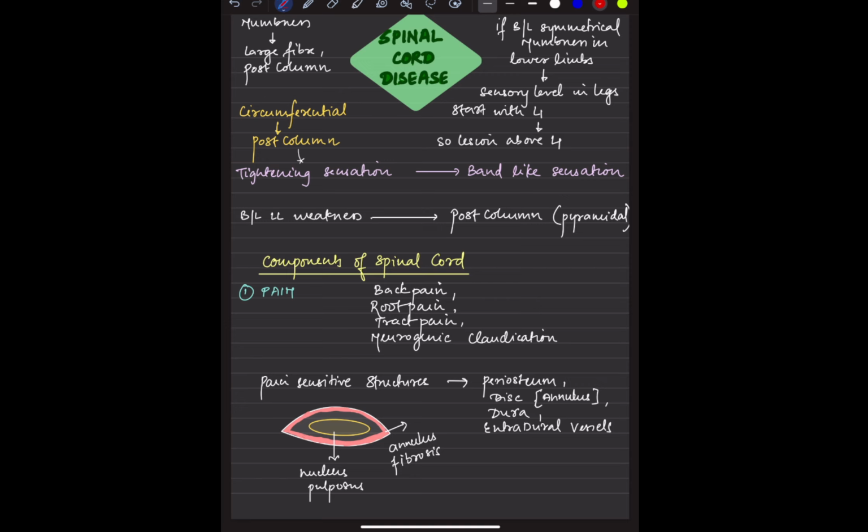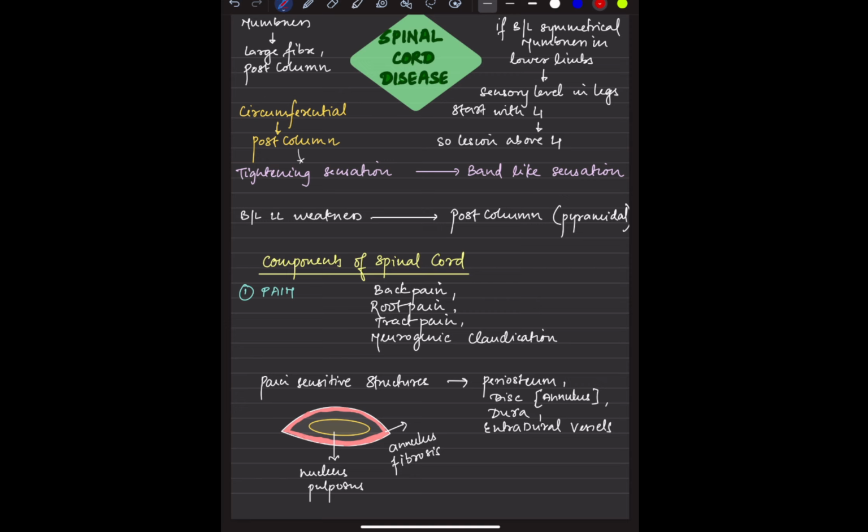Now say there is weakness of the entire lower limb, it is up to the hip, you have numbness, you have the tingling sensation like that. So grossly we could say that it is above the L1. Somewhere the lesion is above the L1. You could say that. Okay. So now, there is the posterior column and there is the lateral column. You have been knowing this.